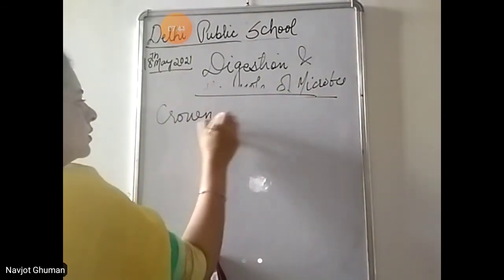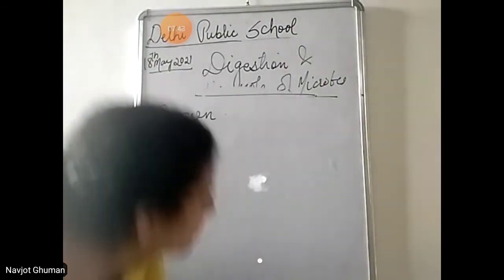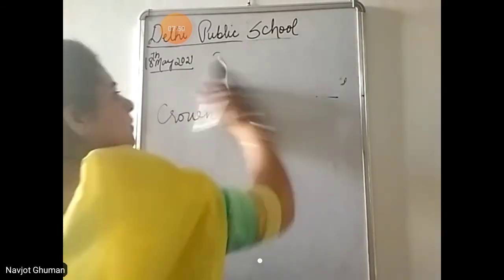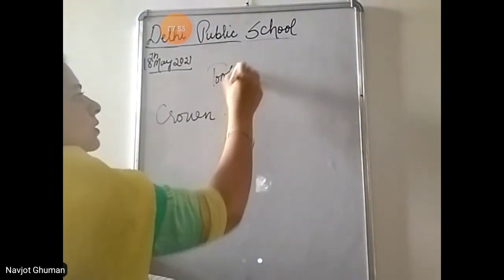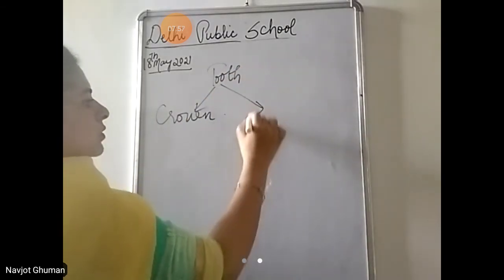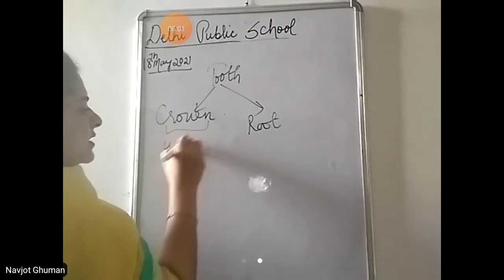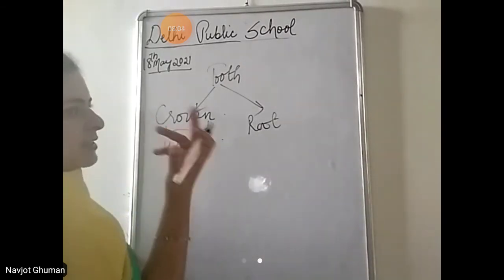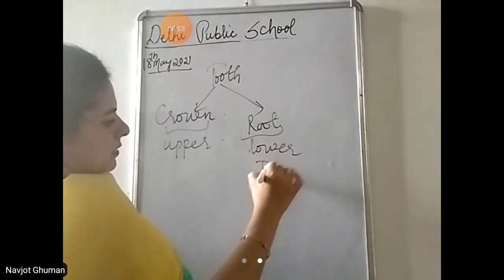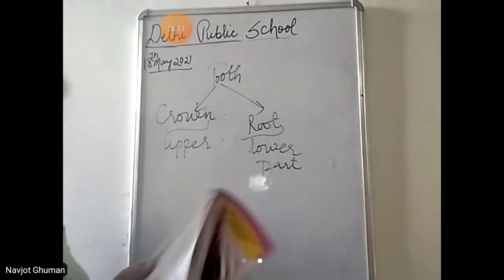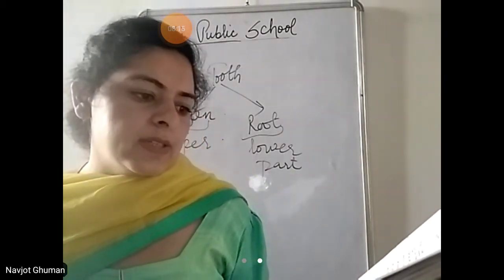Crown and root. Crown, it is the upper part that we can see. White teeth, that is the crown. Root is the lower part. The crown is the part we see, whereas the root is the part inside the gums.